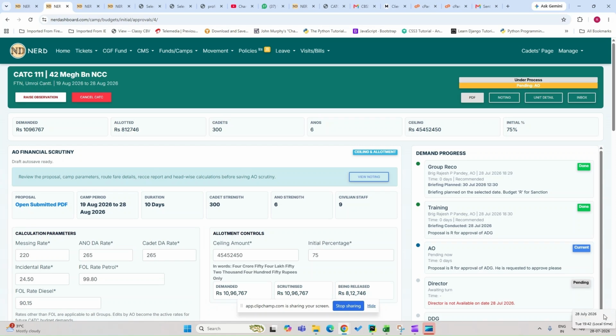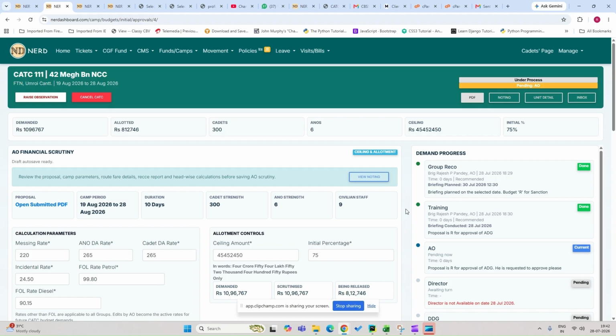So now I'm going to show to you the process of raising an observation and subsequent settlement by the CO of the unit. Now, till the processing is completed by the AO, the observation, if it is raised, will allow the CO to edit his demand and resubmit the PDF.